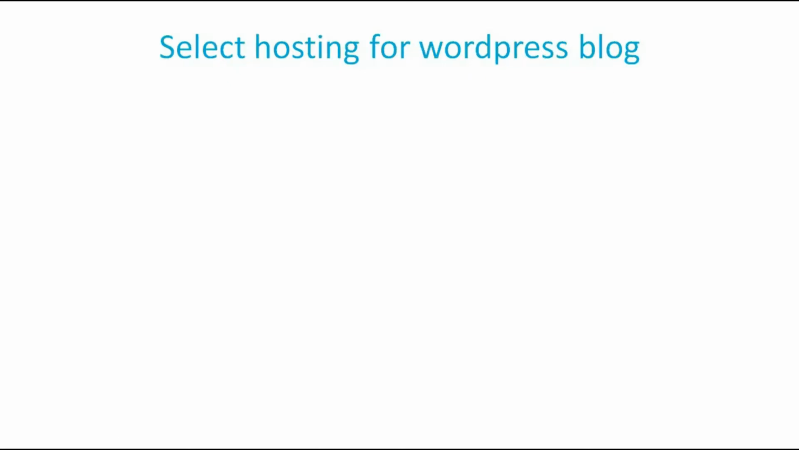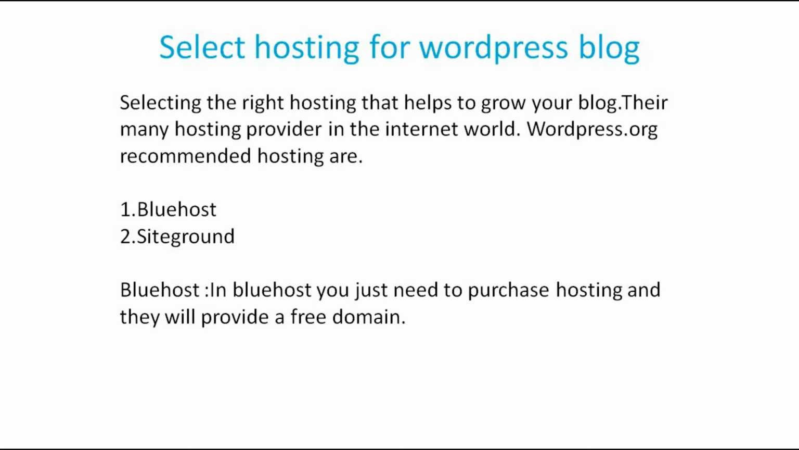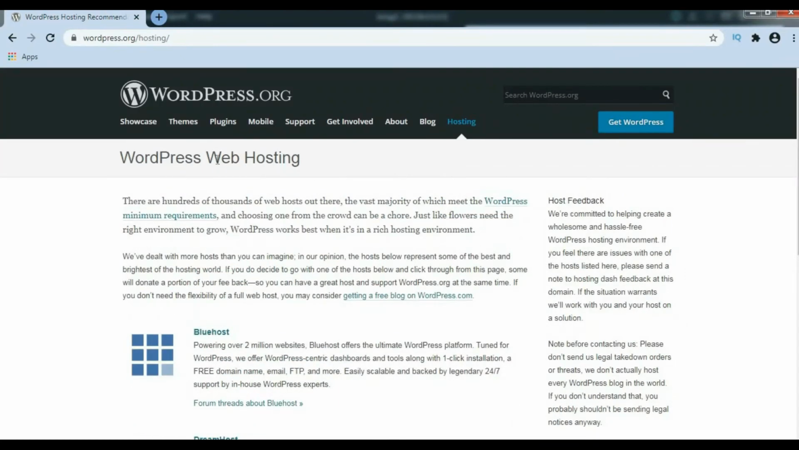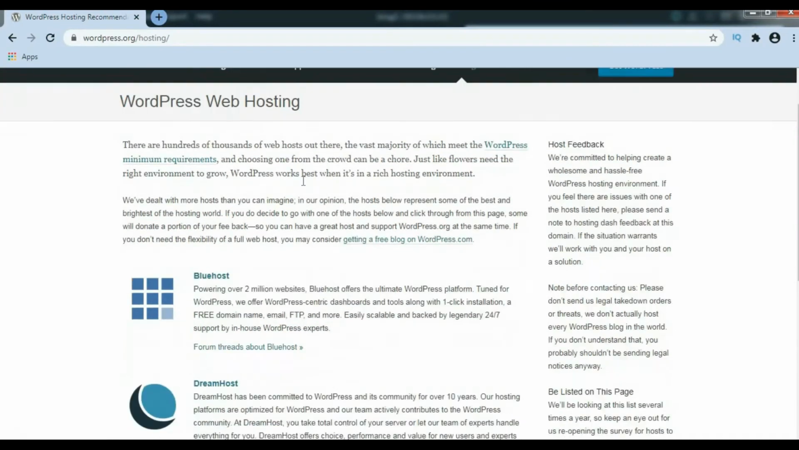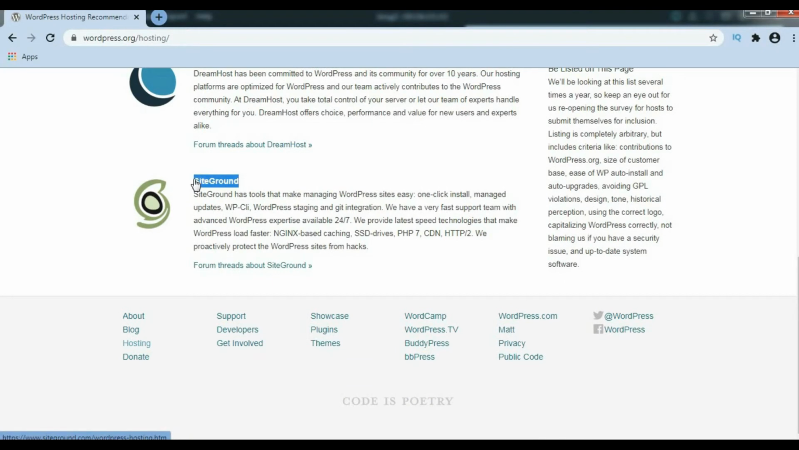Now third, we are going to discuss how to select the best hosting for a WordPress blog. Selecting the right hosting helps to grow your blog. There are many hosting providers in the internet world, but the hosting recommended by WordPress is Bluehost and SiteGround. In Bluehost, you just need to purchase hosting and they will provide a free domain. And in SiteGround, you have to purchase a separate domain, but you get an option to choose the nearest server location. So WordPress recommended hosting are Bluehost and SiteGround. You can choose any one of these. It is one of the best hosting that I have experienced, and most bloggers use Bluehost and SiteGround.